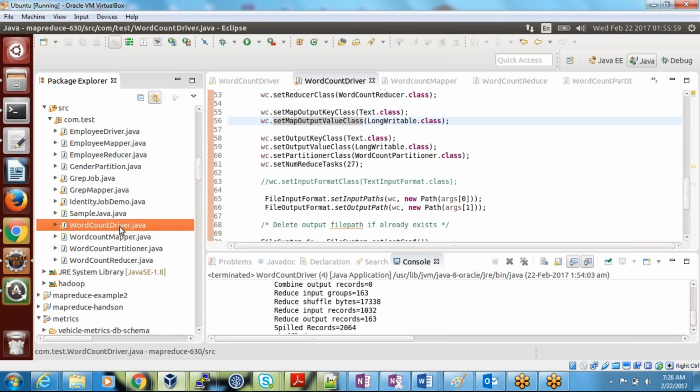What are the files I need? I need a driver class, my mapper class, my partitioner, my reducer.